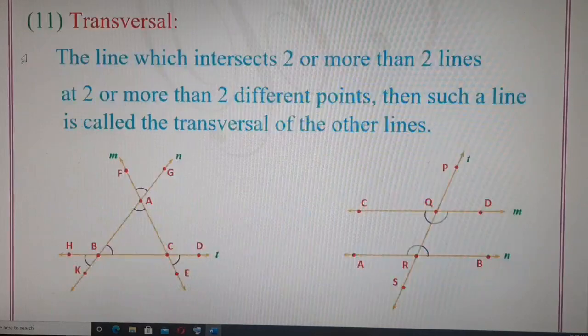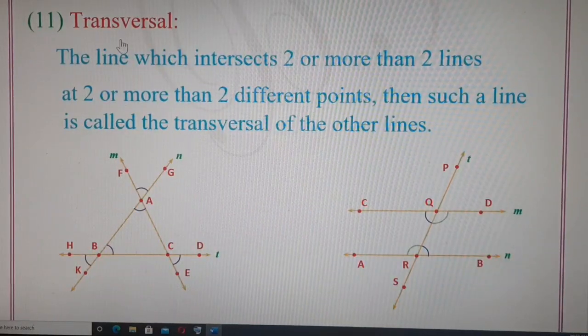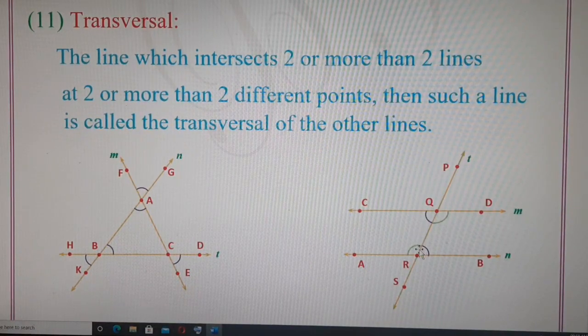Let's go to the 11th type of line, that is a transversal. What is the meaning of transversal? The line which intersects two or more than two lines at two or more than two different points, then such a line is called the transversal of the other lines. So here if in this diagram we observe line T is intersecting two lines, line M and line N, at two different points, at point Q and point R.